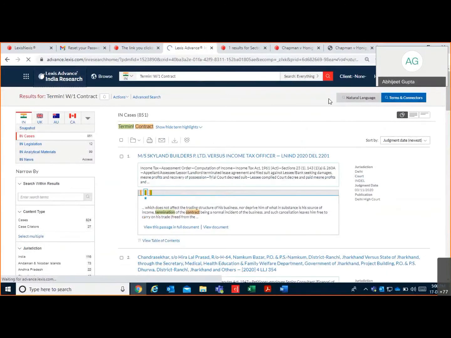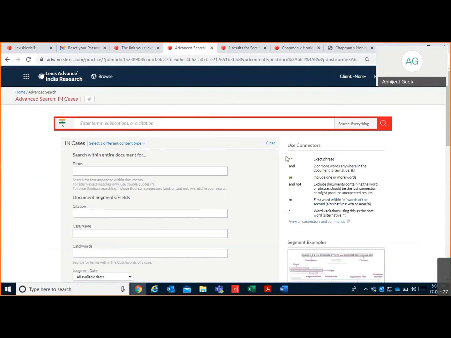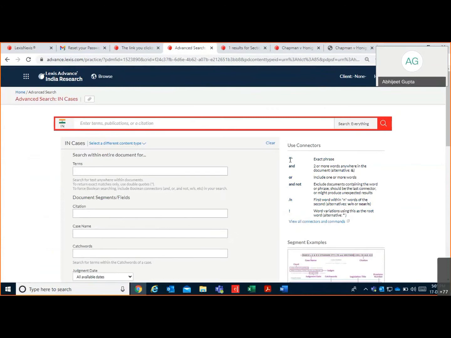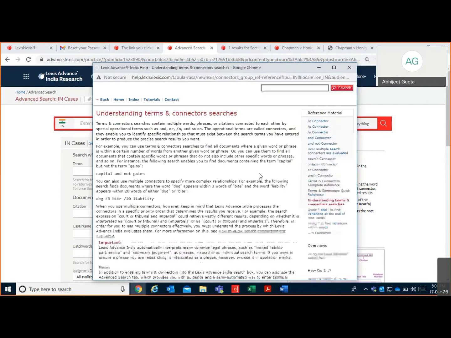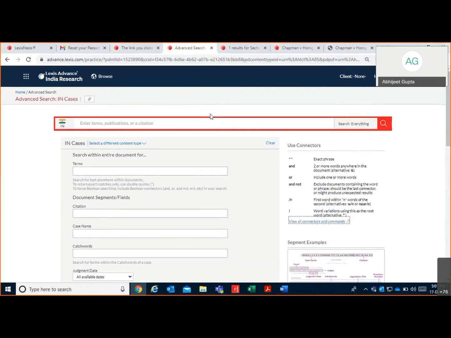Now I can show you where you can see this Boolean connector list. Go to advanced, go to cases. On the extreme right hand side, you can see this is the connector list. So double quotes stand for exact phrase, and, or, and not, slash n, exclamation mark. Now when you click here, you can get the entire list of Boolean connectors. So this is the entire list. You can refer to this for your future reference. Now go back.